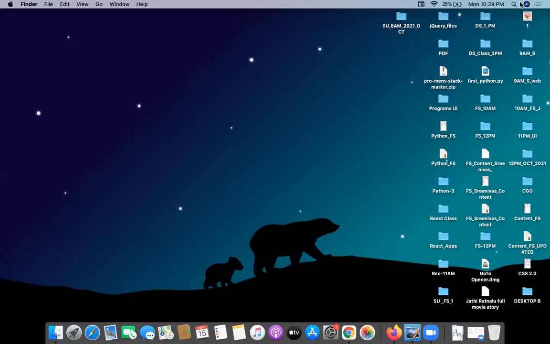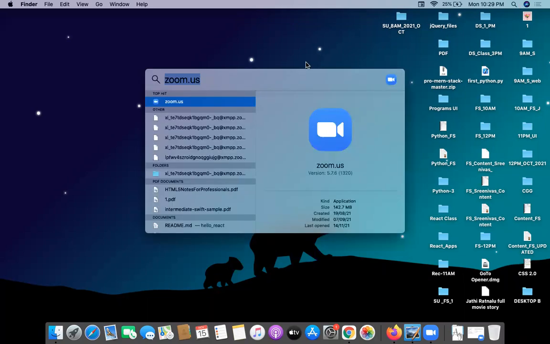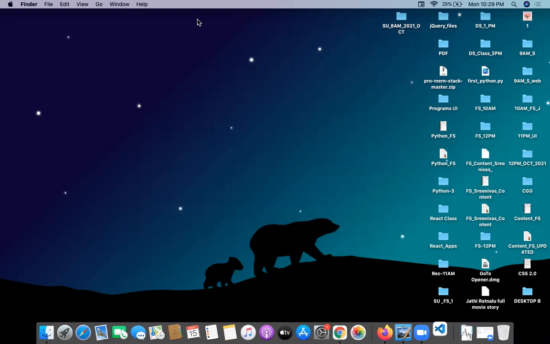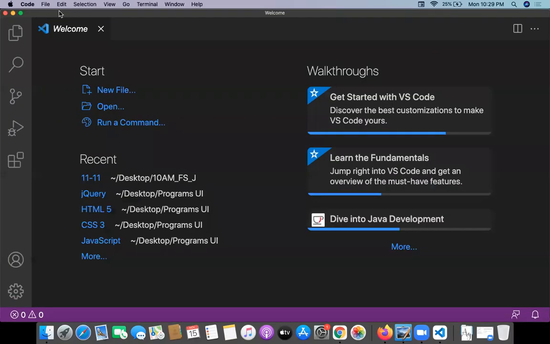And today we are going to be starting JavaScript events. Events are very important, and they are very simple in JavaScript. I'm starting with Visual Studio Code. In Visual Studio Code, I'm taking a new file, and let me write some notes for that.